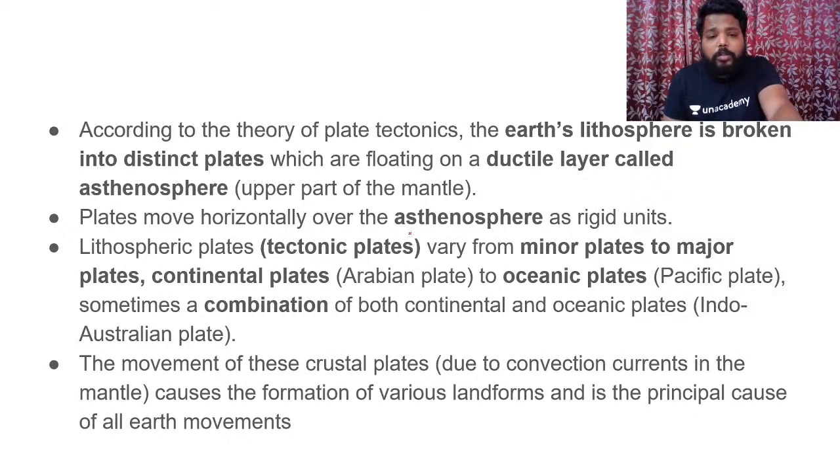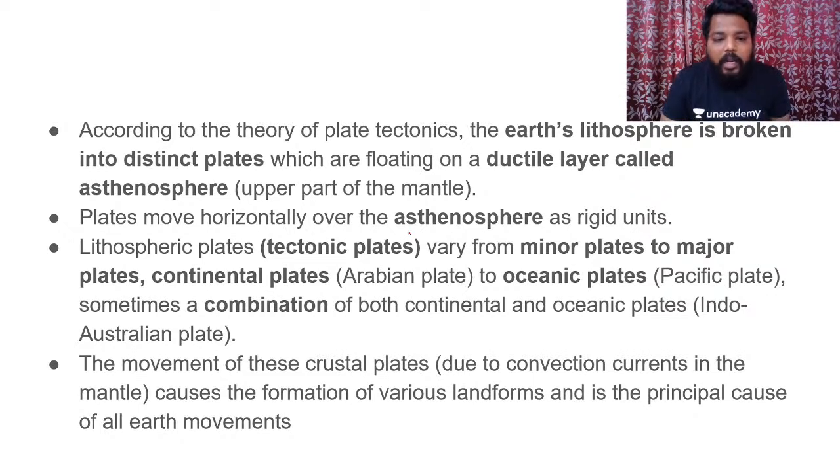On the basis of origin, we may have an oceanic plate, for example Pacific, a continental plate, that is the Eurasian plate, or a combination of both continental and oceanic plate. It would be 100% true to say that the entire crustal surface is divided into lithospheric plates, and these plates together make up the crustal surface.